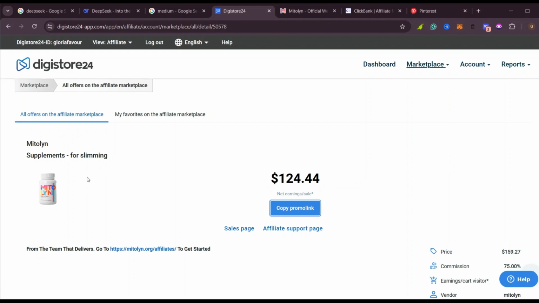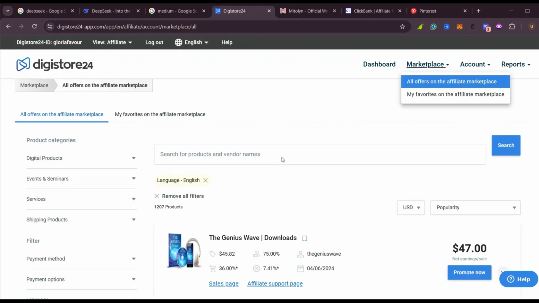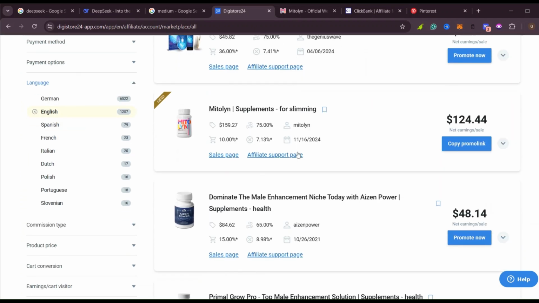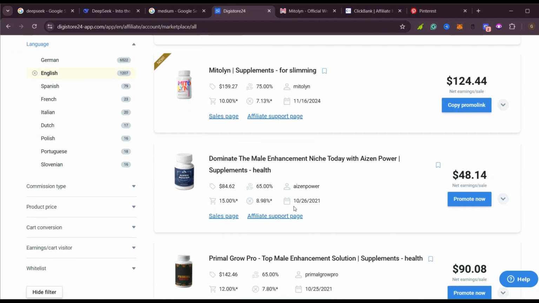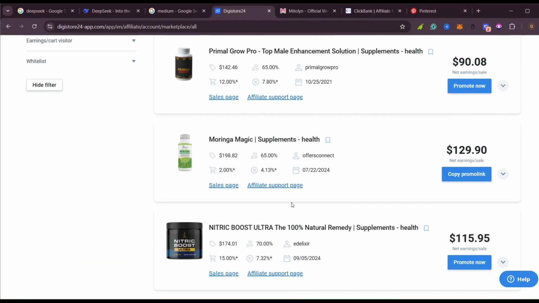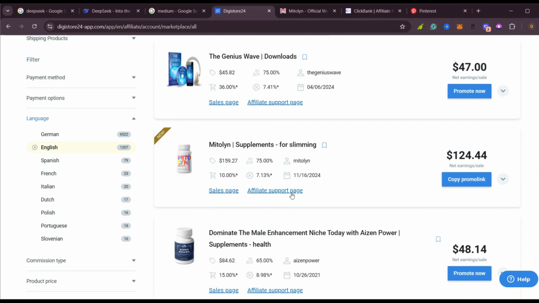And if you're wondering how did I get these products, you just come here and click where it says marketplace. Then when you click on marketplace, you will come here and find out the products that you want. If you want to promote this one, yes, you can go ahead and promote that. This is the one that I chose. But if you want to promote something else, you go around and scroll down and see the one that you want to promote. Yes, so I'll go with this one.